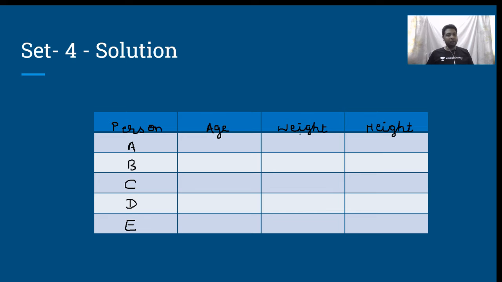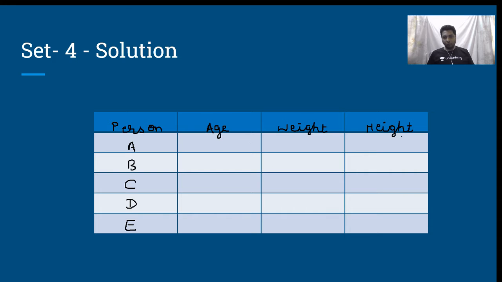Similarly for weight, the heaviest is ranked 1, heavier is numerically lower. Taller is numerically lower in terms of the rank. Is that clear?